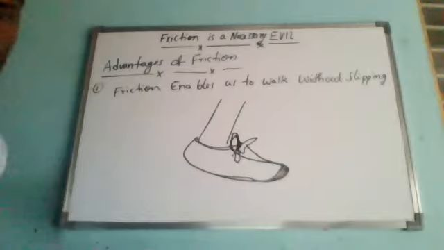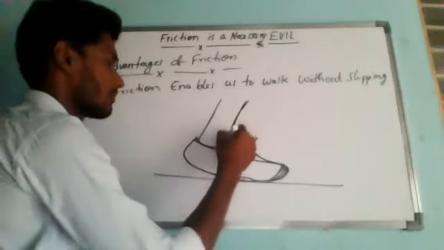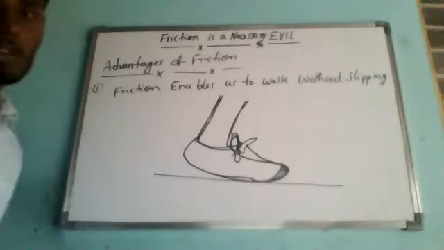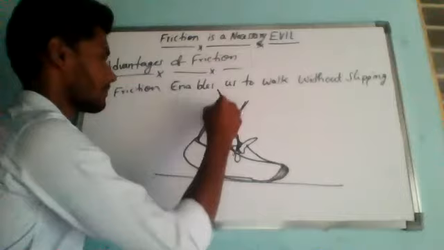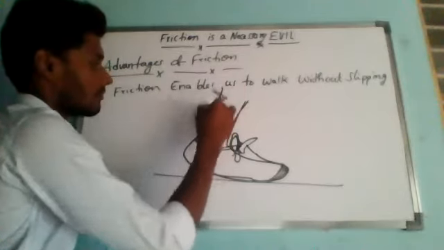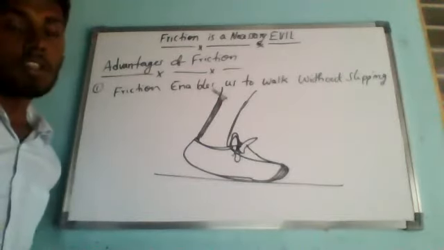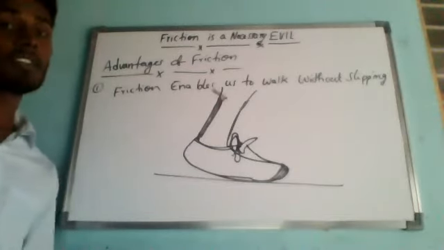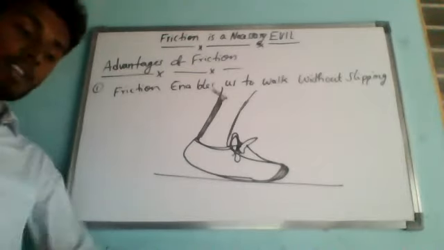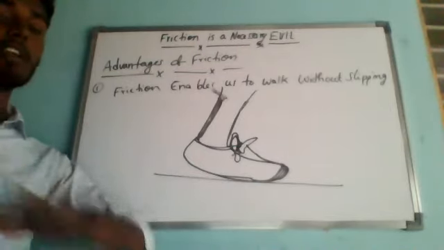Now, let me imagine this is our ground. So the person is walking now. What is going to happen? The first advantage of friction is that friction enables us to walk without slipping. It means friction will make us walk happily without any kind of slipping.